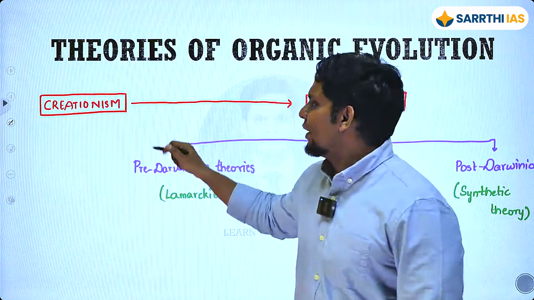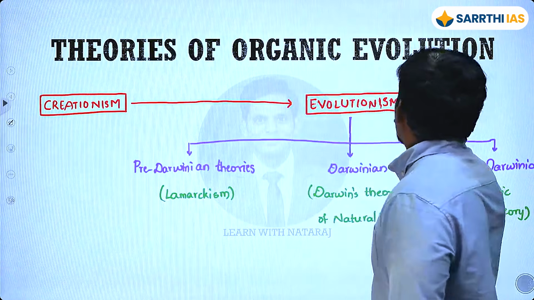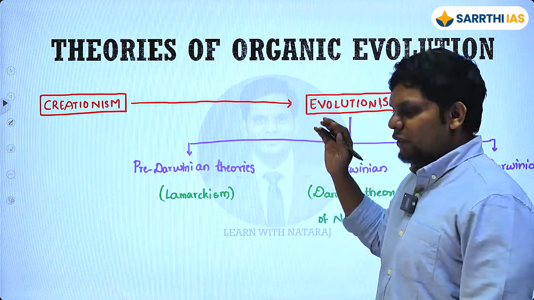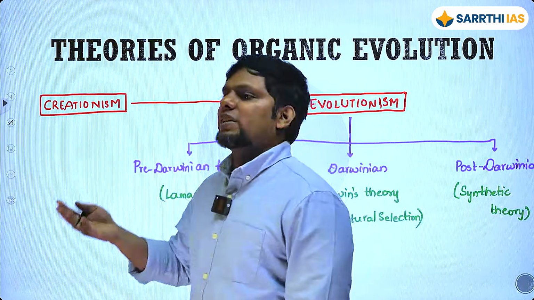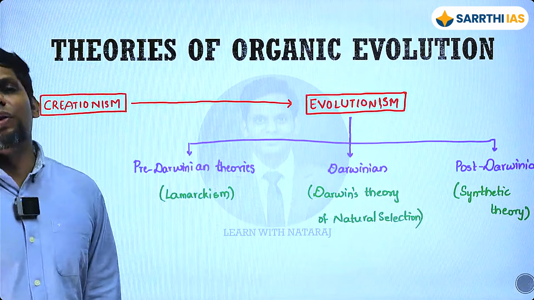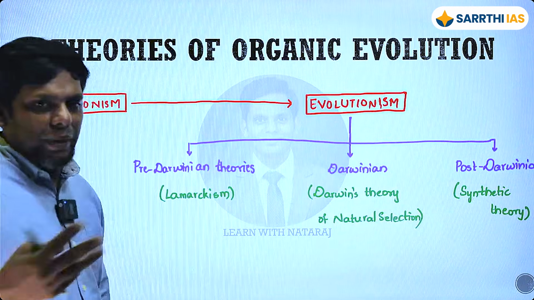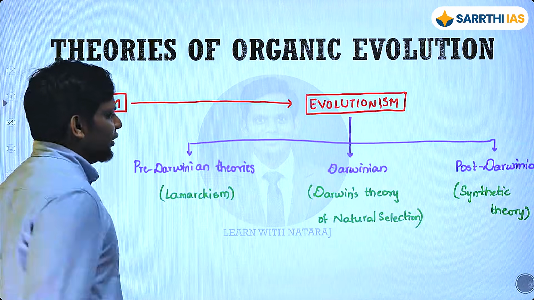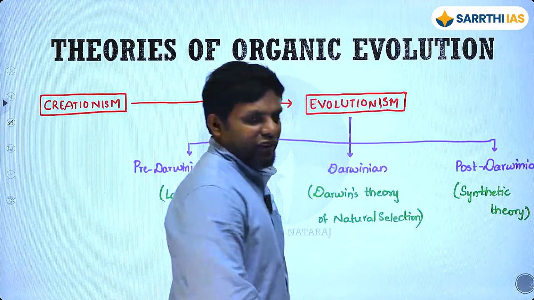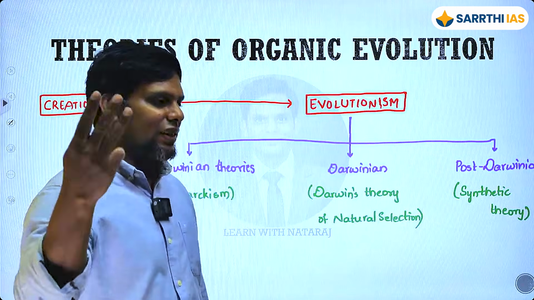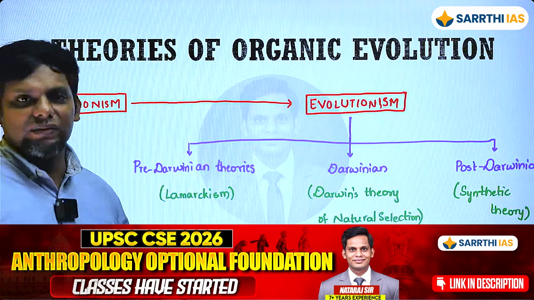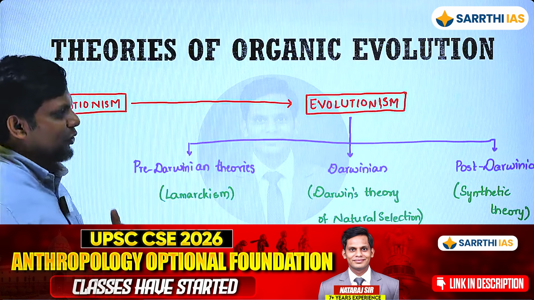Today this is there, but your subject begins from the acceptance of evolution: who accepted evolution, who tried to give ideas, how great and how flawed those ideas were, and who the main contributors are. In this, there are three parts. One is your pre-Darwinian theories, second Darwinian theory, and third post-Darwinian theory. You've seen one word repeating three times. What is that? That is the name of Sir Charles Darwin, because he has given some important ideas, and we'll talk about him in a little bit of detail here.